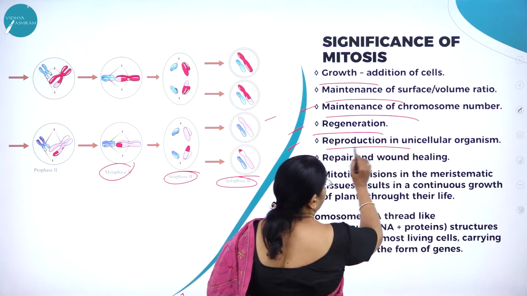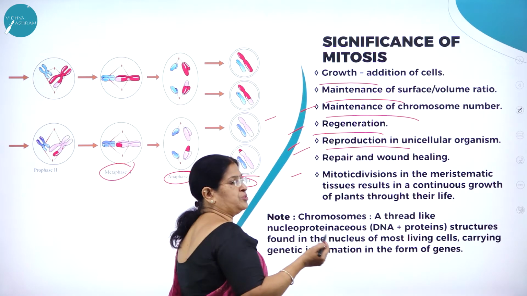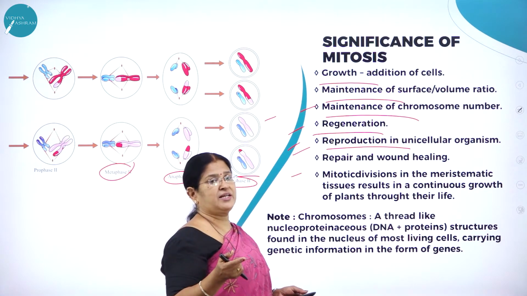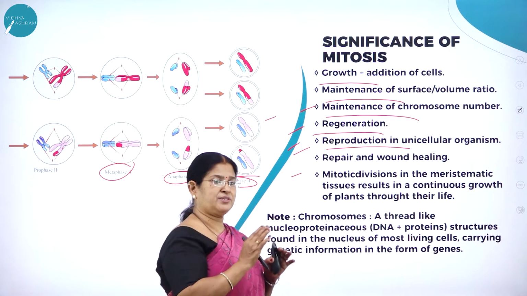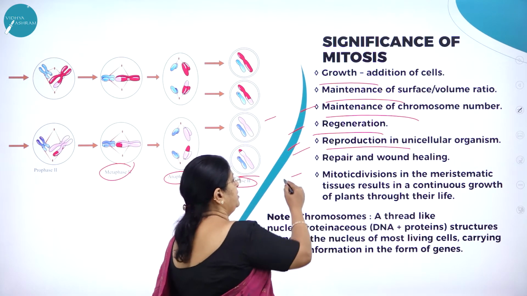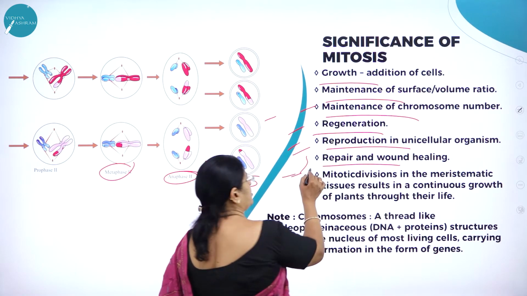Then reproduction in unicellular organisms, yes, 1 into 2. For example, in unicellular organisms only one cell is there, like amoeba. All the contents of the cell divide 1 into 2. So it is called mitosis. Then repair and wound healing. Yes, that's what I said.